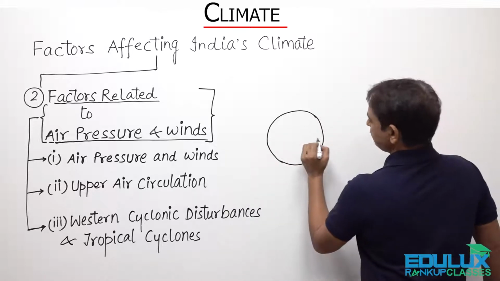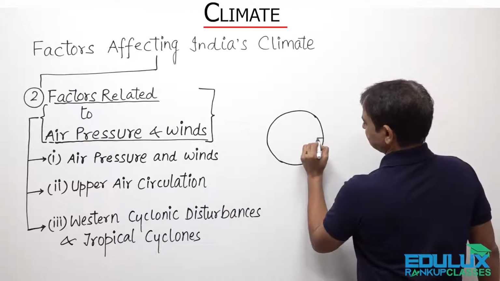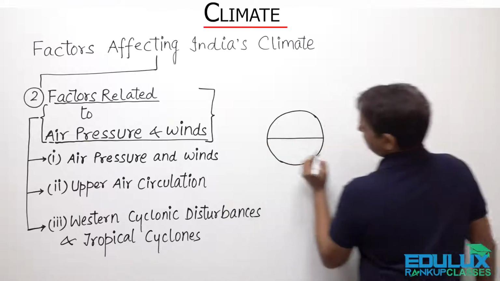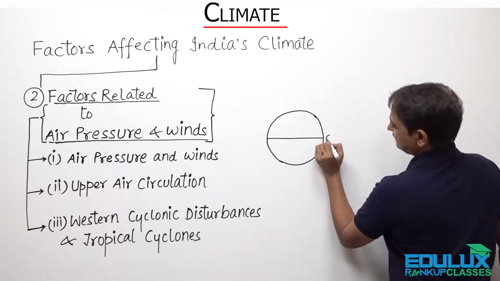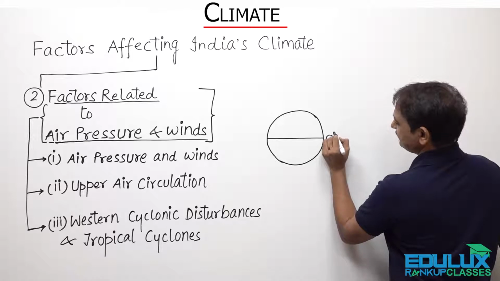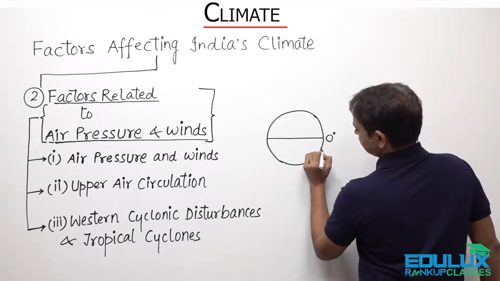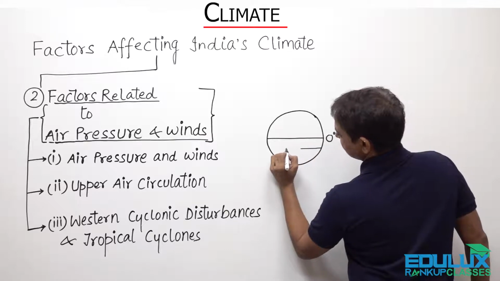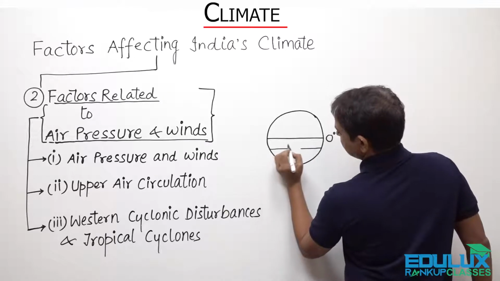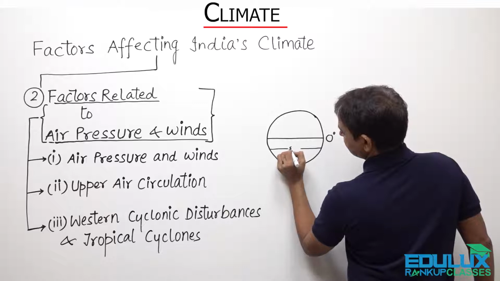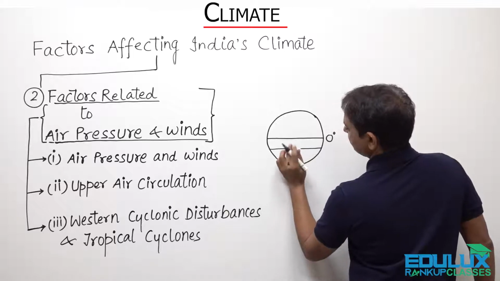Say for example, this is the equator, that is the 0-degree line, and this is the subtropical high.